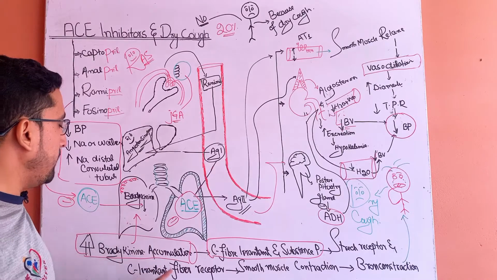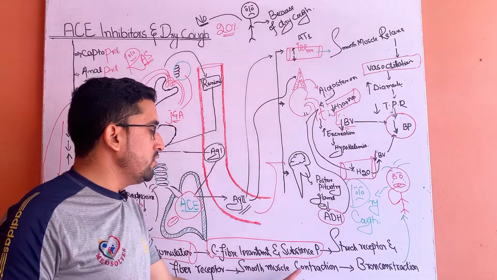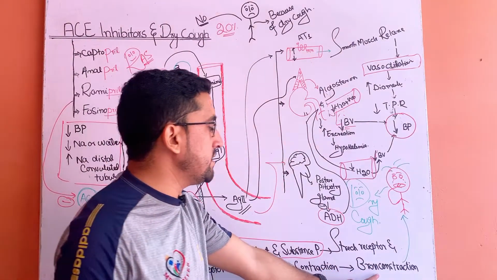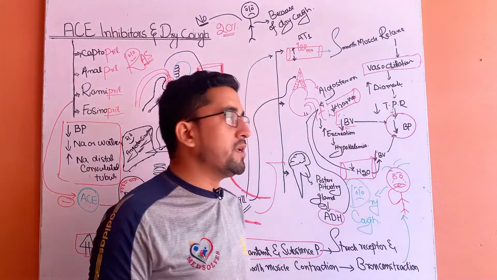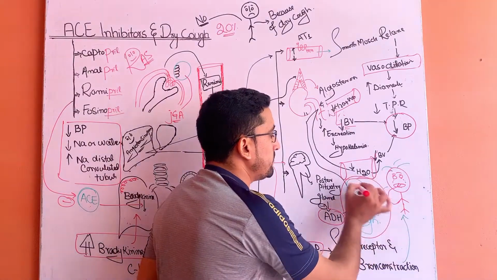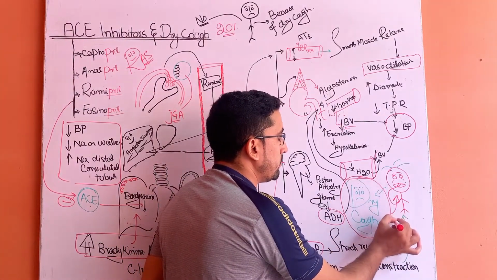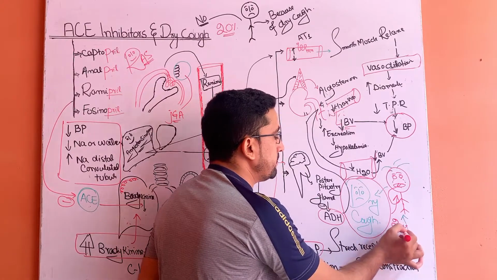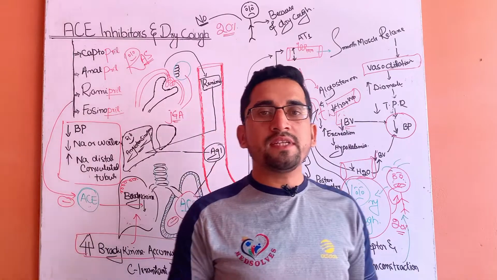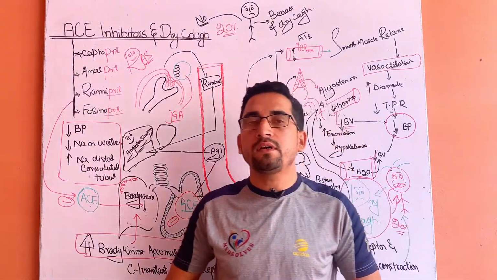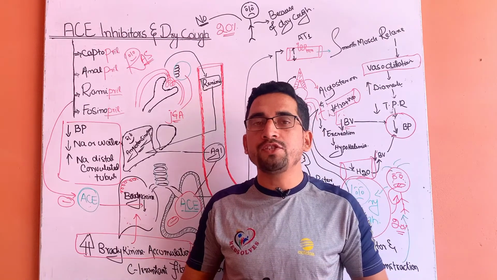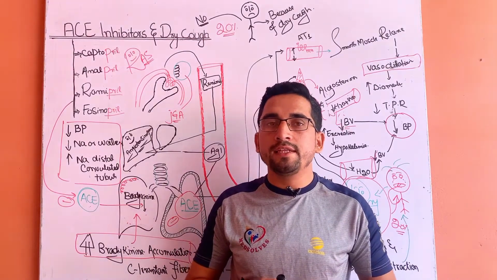By the action of these substances, they cause smooth muscle contraction, and due to this they cause bronchoconstriction, and due to this bronchoconstriction they cause the side effect of dry cough in about 20% of patients. So that's why about 20% of patients stop the continuation of the angiotensin converting enzyme inhibitors.